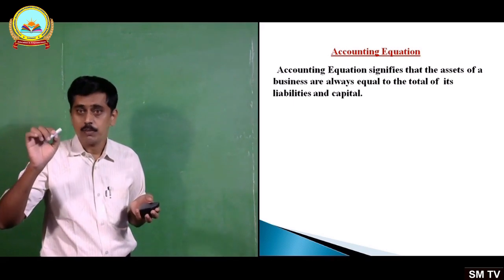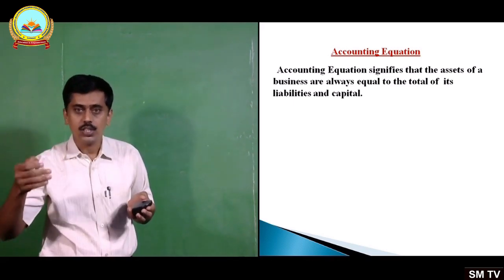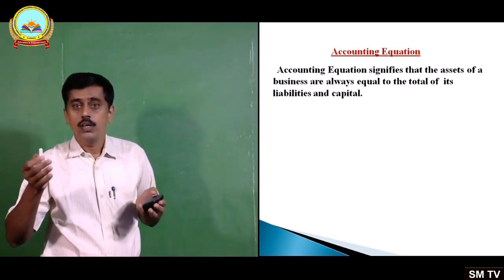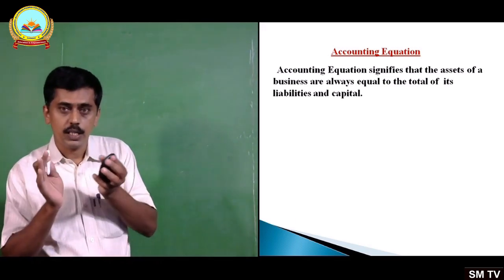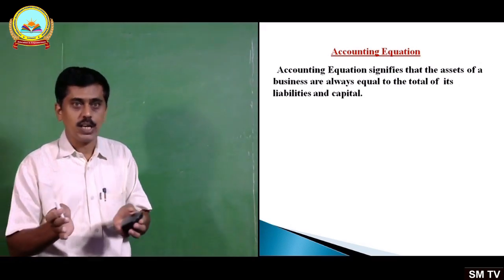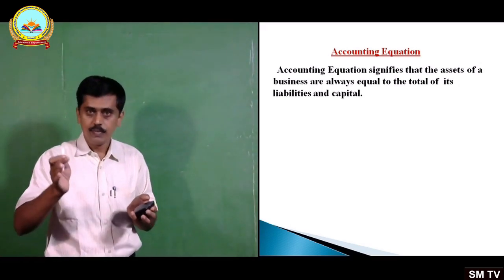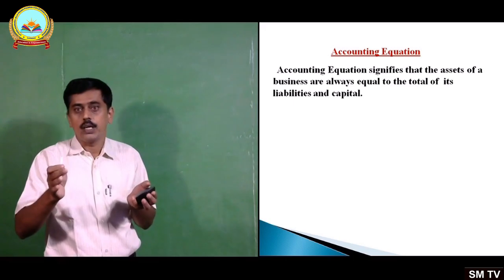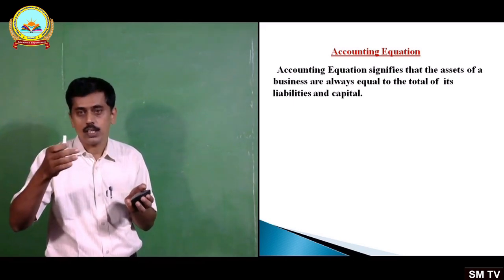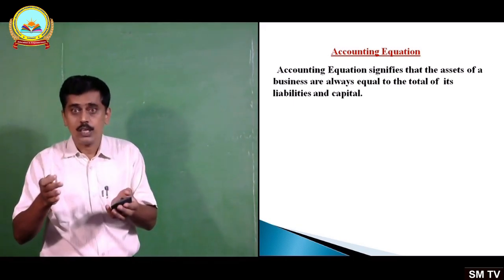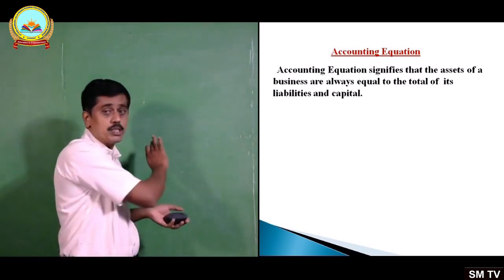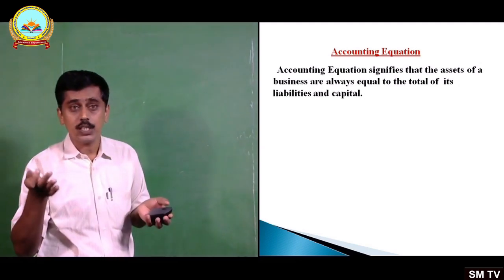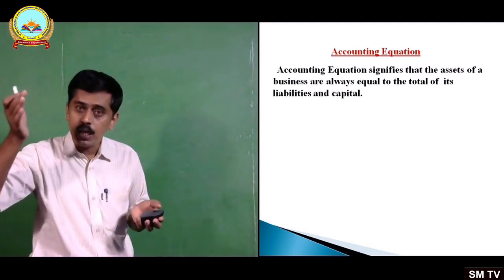The dual aspect concept says that every business transaction involves two aspects. One is the benefit receiving aspect and the other is the benefit giving aspect. Stated differently, every business transaction involves two aspects. One aspect is represented by the assets of the business and the other aspect is represented by the claim over those assets.